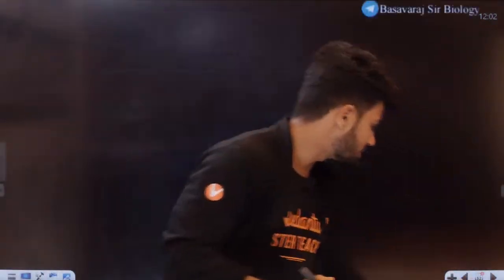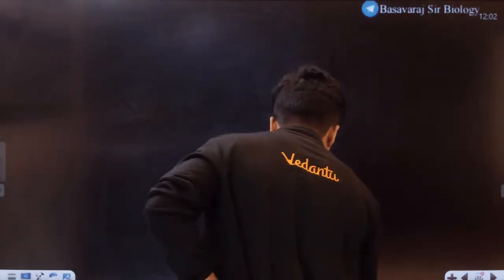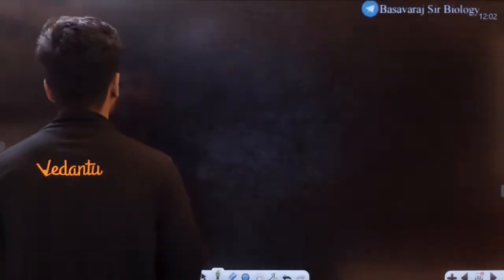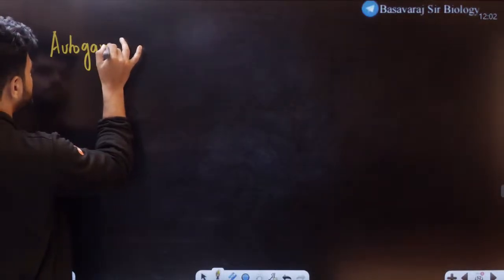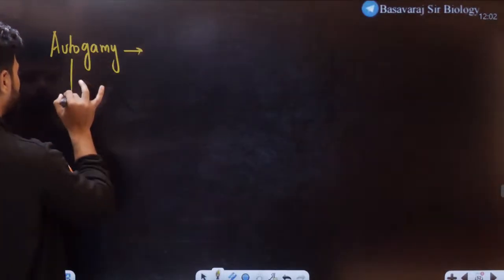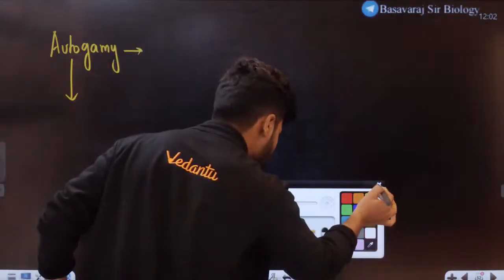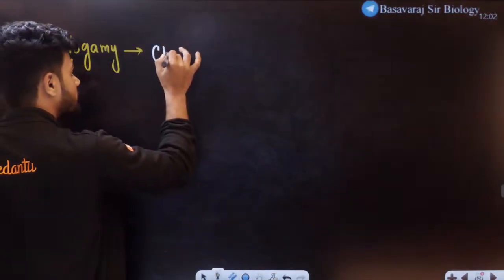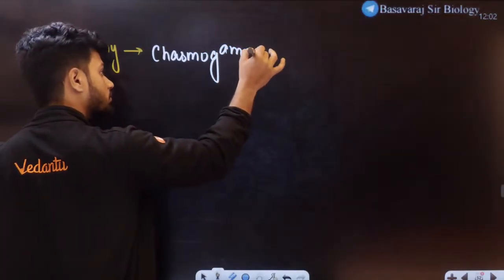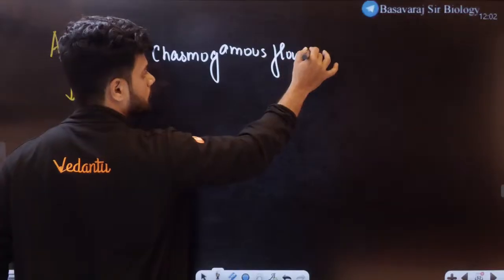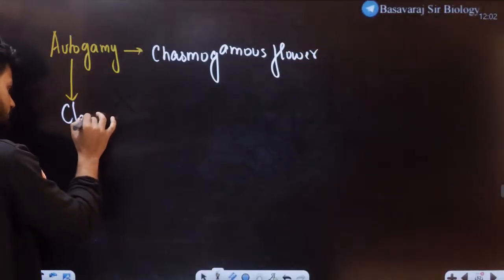Now here, students, in your autogamy, there are two main things which you need to understand. One is called the chasmogamous flower, and we have something called the cleistogamous flower.